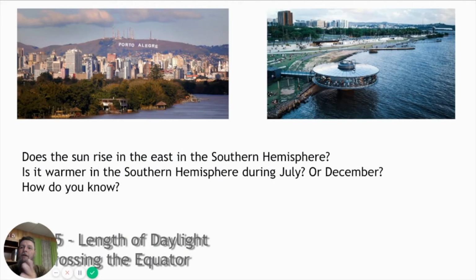Good morning. Let's start with some framing questions. We're on SAS 5, length of daylight. We're crossing the equator. We're going to look at the city of Porto Alegre in Brazil. Does the sun rise in the east in the southern hemisphere? You know, it rises in the east in the northern hemisphere. Is that different down there? Is it warmer in the southern hemisphere during July, or is it warmer in December? And how do you know?